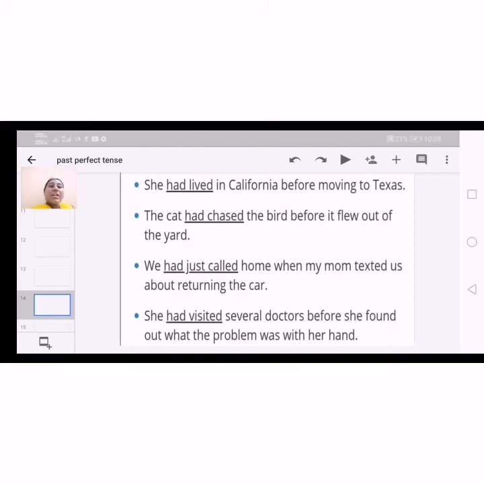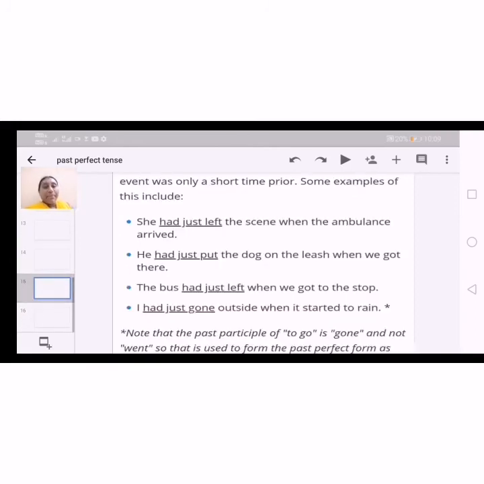She had lived in California before moving to Texas, of course. And the cat had chased the bird before it flew out to the yard. Next, we had just called home when my mom texted us about returning the car. And she had visited several doctors before she found out what the problem was with her eye. So these are some examples.